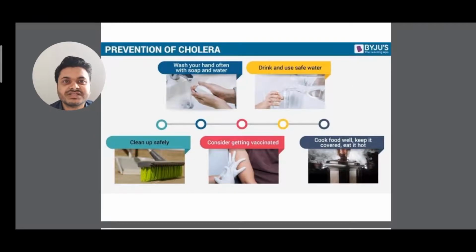Now next is prevention of cholera. How can you prevent it? You can see, wash your hands often with soap and water, right? And drink and use safe water. Clean up safely, consider getting vaccinated, and cook food well, keep it covered, eat it hot, alright? So if you warm the food, the infection will not occur. And always you have to properly clean the food before eating, alright? And then you have to boil the food very nicely.